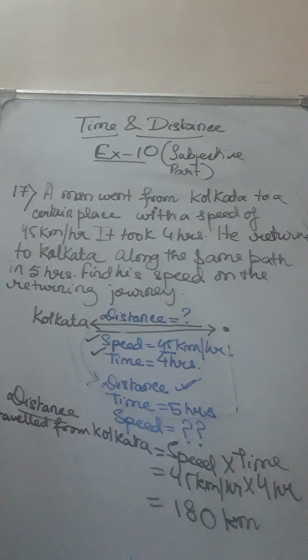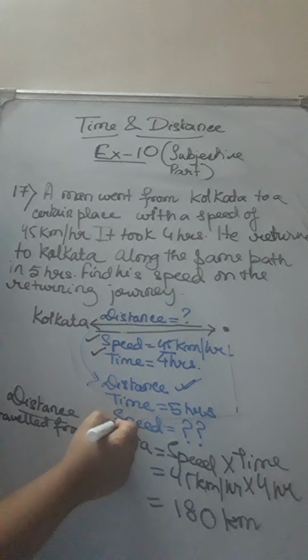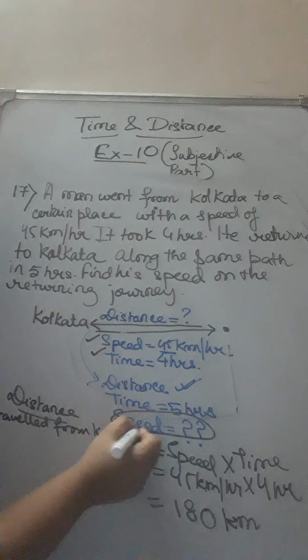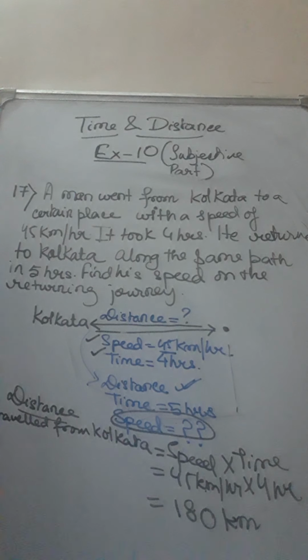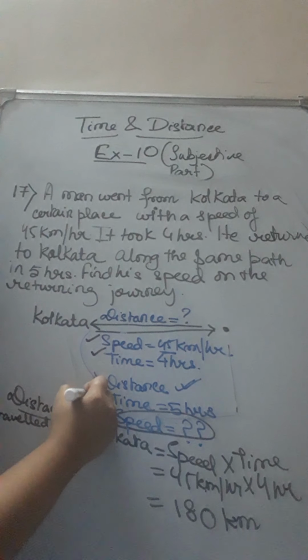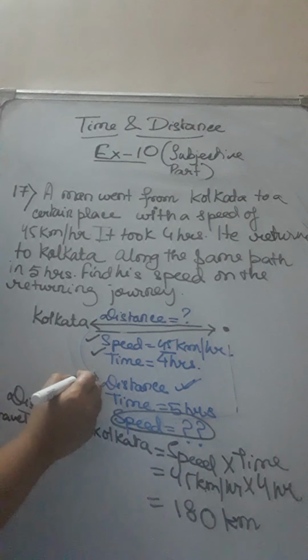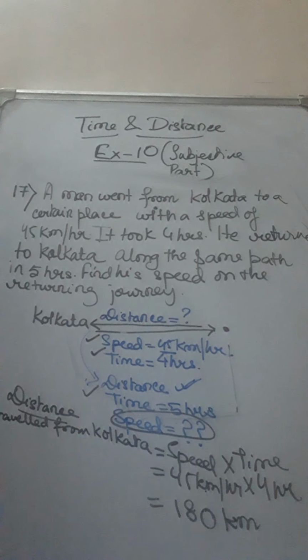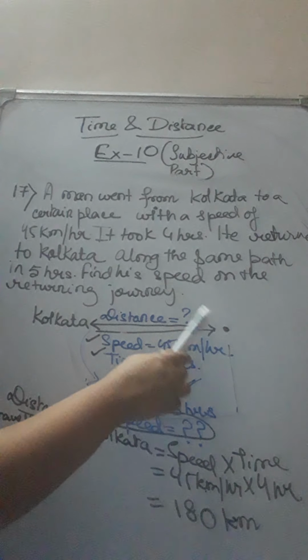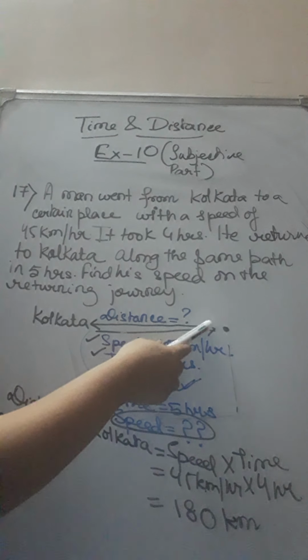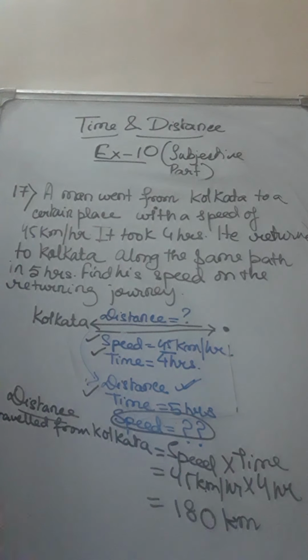So if we know the distance, we also know that during the return path, now my question is, we need to find the speed on his return journey. To find the speed on his return journey, we have got time, but we don't have the distance. It is not provided. But what I said, that if the person is following the same path, then the distance covered in the return journey will be the same.